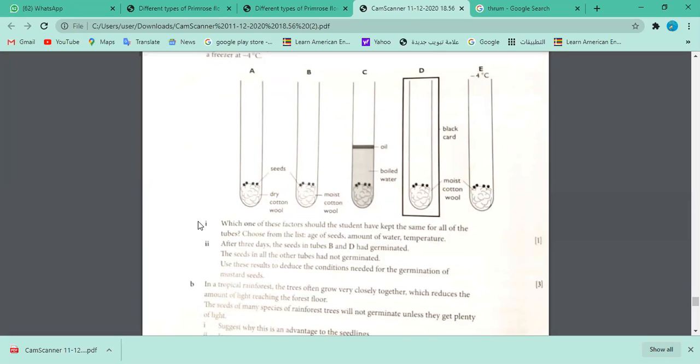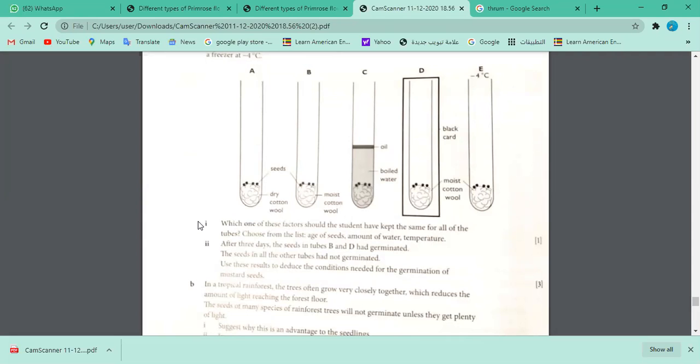Which one of these factors should the student have kept the same for all the tubes? Choose one from the list: age of seeds, amount of water, temperature. Yes, Nabil, you can answer as well if you know the answer. Sir, I think that it's age of seeds.